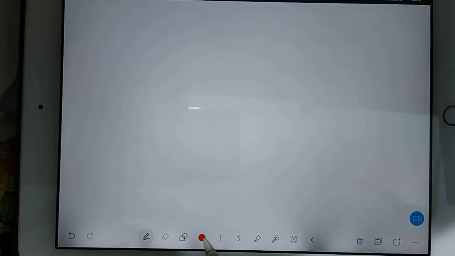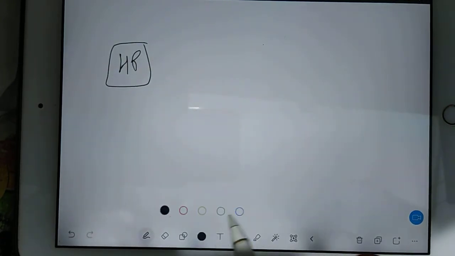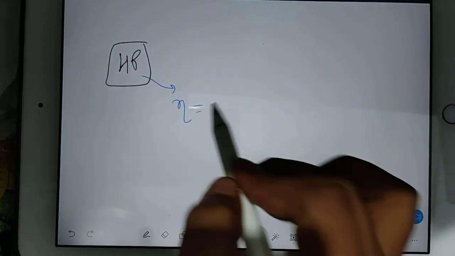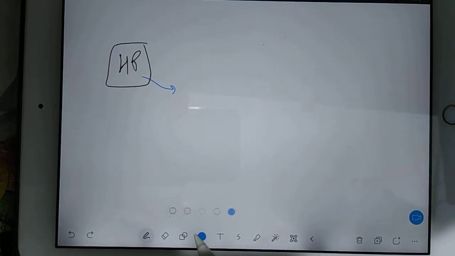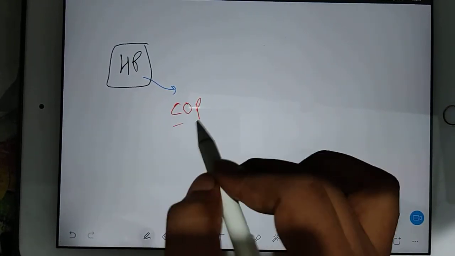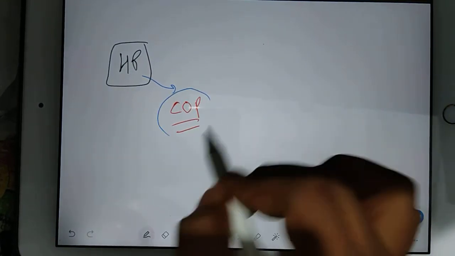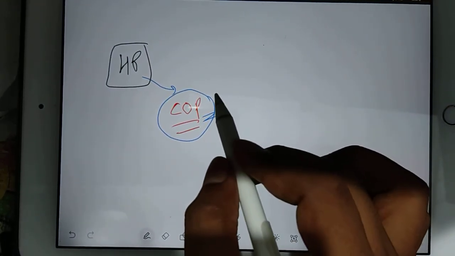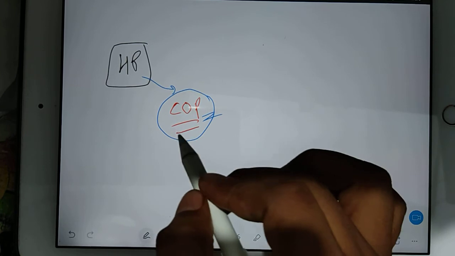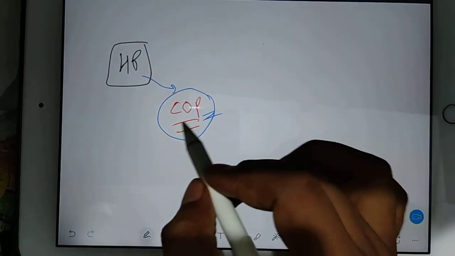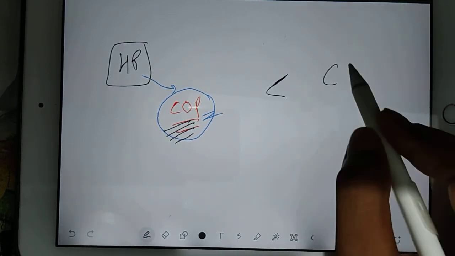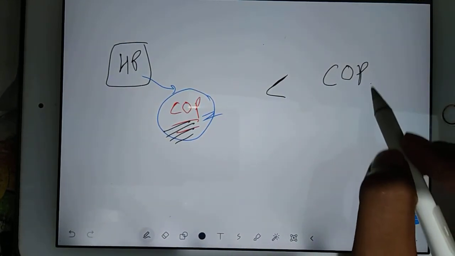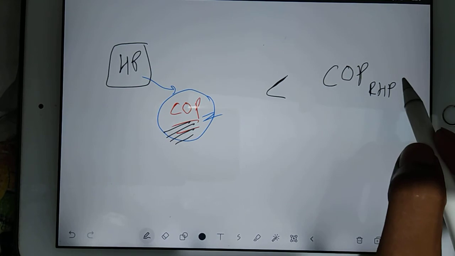Okay, how will you judge any device? Suppose I give you a heat pump, and by using the formula you got the efficiency. First thing, in the case of a heat pump and refrigerator, we don't say efficiency, we say coefficient of performance. So you have got the coefficient of performance. There are three possible answers. Either your coefficient of performance will be less than that of a reversible heat pump.